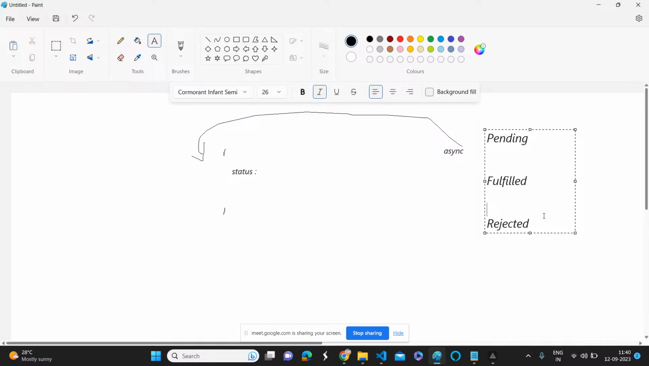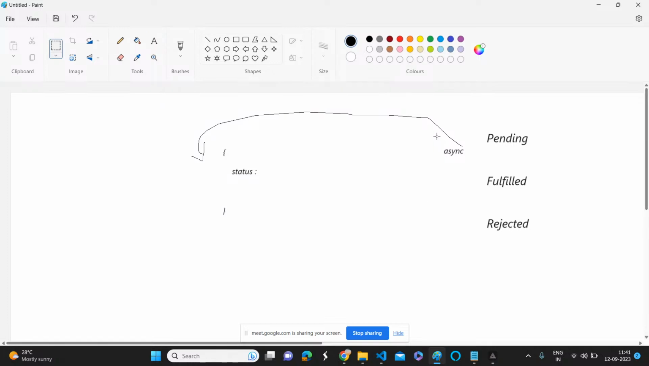So that means for any asynchronous call, there is a possibility that it is pending, fulfilled, or rejected. Okay, now tell me, in general, if this asynchronous call is fulfilled, what will you expect? You have sent a request to a server. If it is successful, what will you expect?